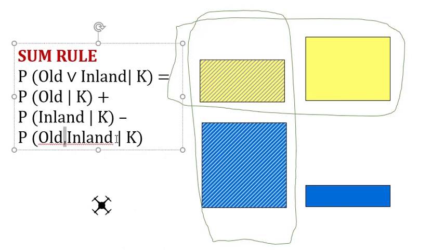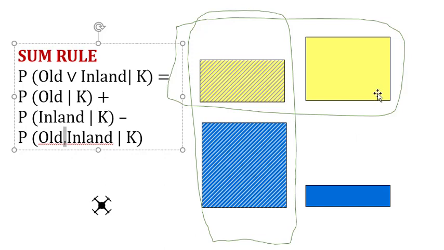Okay, so what does it mean? Why do we need this minus thing? It looks intuitive that the probability of old or inland is the probability of old plus the probability of inland. But if we use that formula, we have a problem.